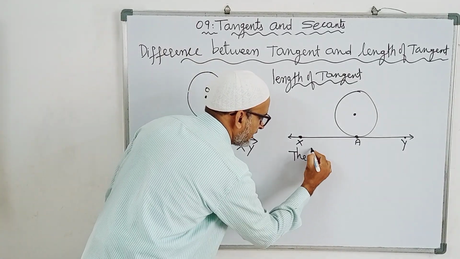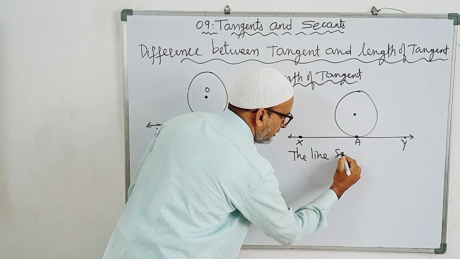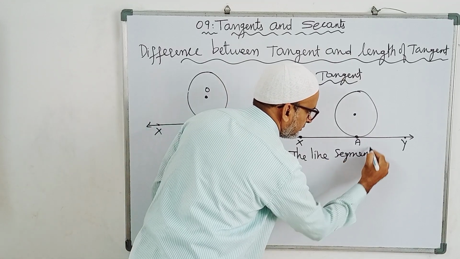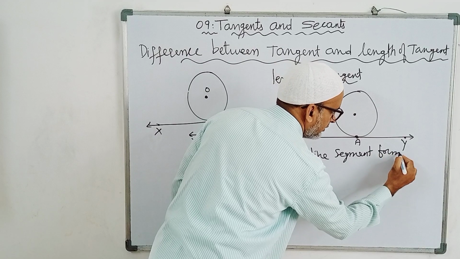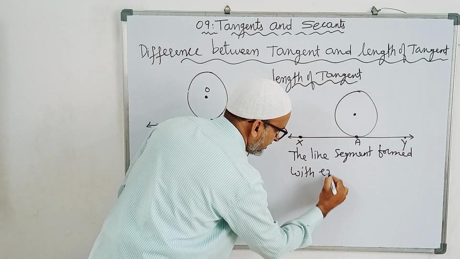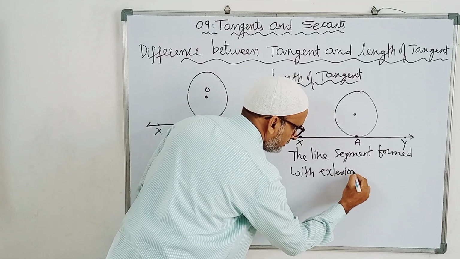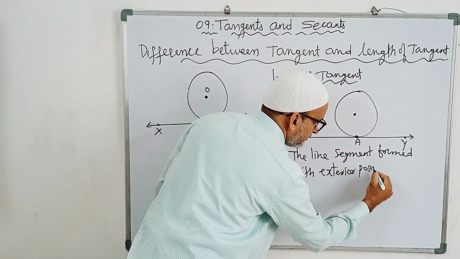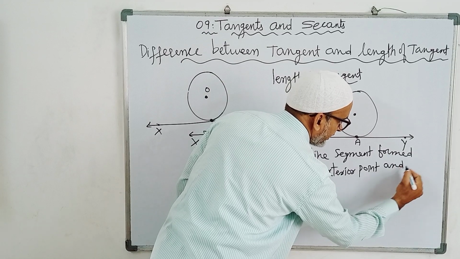the line segment formed with the exterior point and the point of contact.